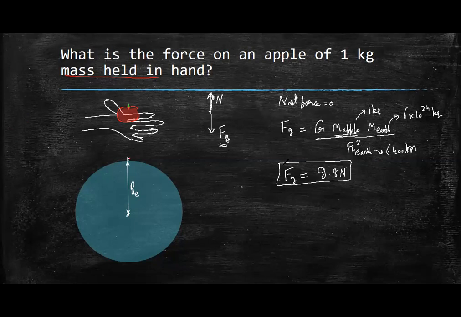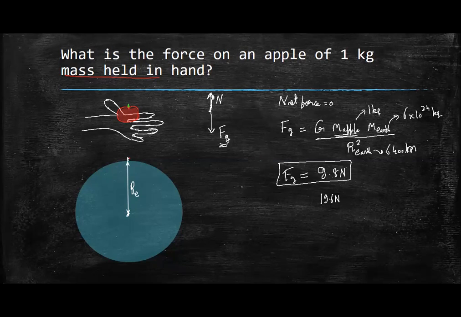So what is the force on a 2 kg mass, if you have a 2 kg apple? 9.8 into 2, 19.6. Suppose you have a 4 kg apple.